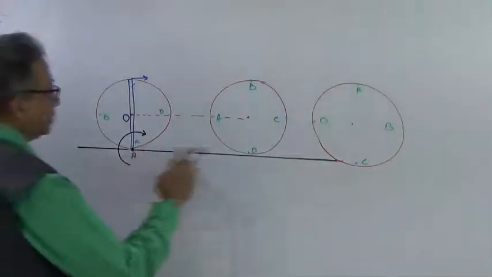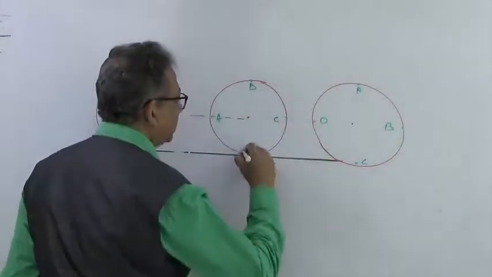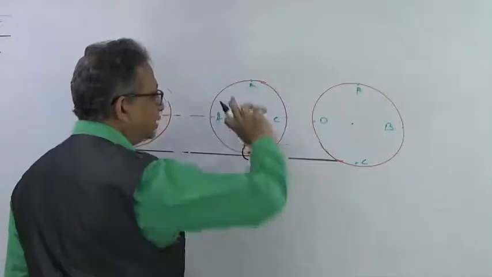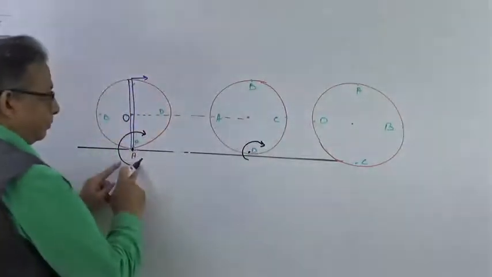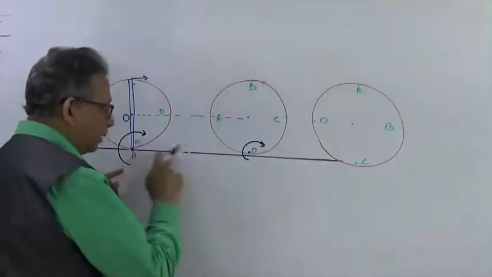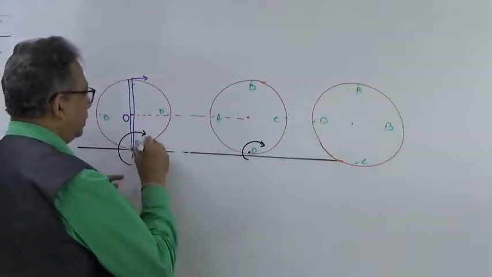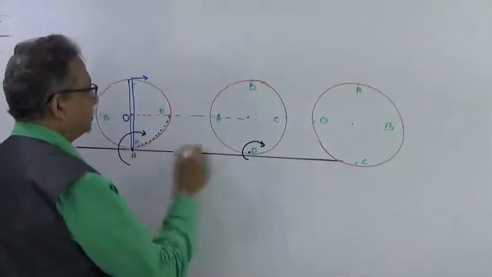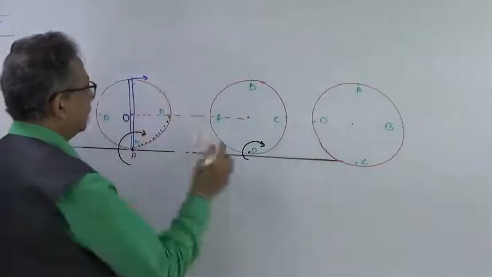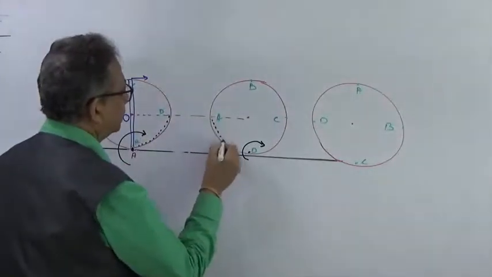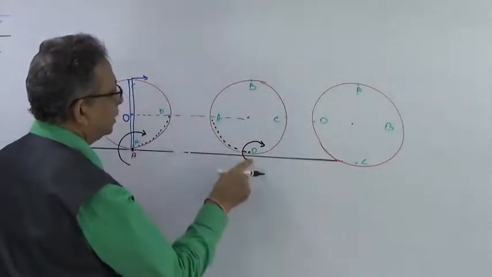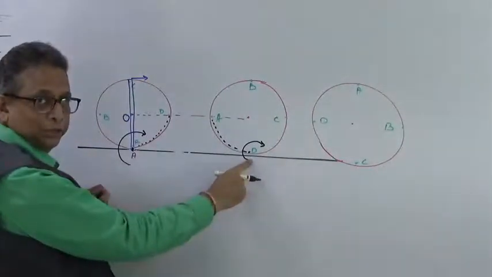Now when it reaches over here, this D is now the axis of rotation, not A. In between, there are so many different axes of rotation. All these points became the axis of rotation as it came from here to here. These were the past axes of rotation. This is the current axis of rotation.